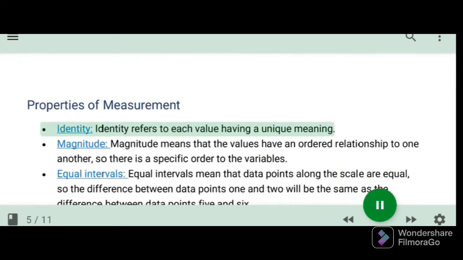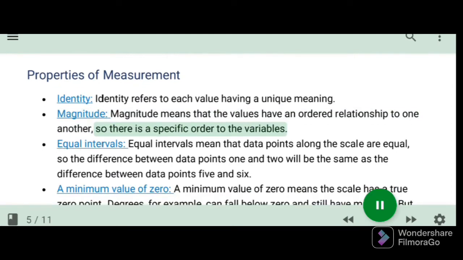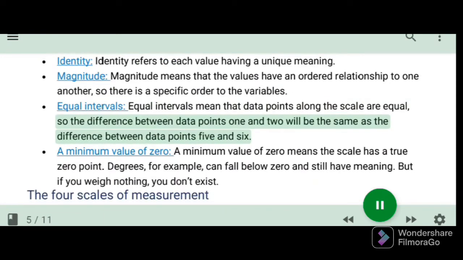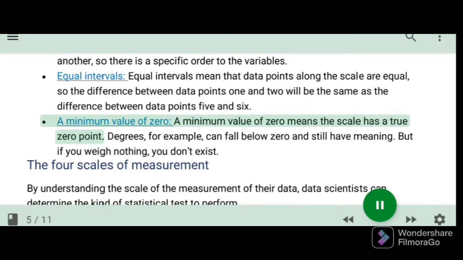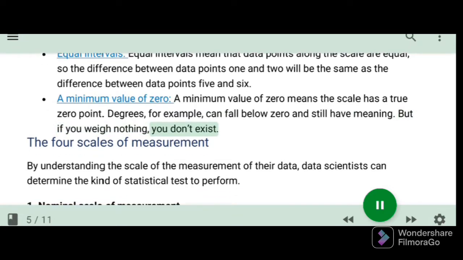Properties of measurement. Identity. Identity refers to each value having a unique meaning. Magnitude. Magnitude means that the values have an ordered relationship to one another, so there is a specific order to the variables. Equal intervals. Equal intervals mean that data points along the scale are equal, so the difference between data points 1 and 2 will be the same as the difference between data points 5 and 6. A minimum value of 0. A minimum value of 0 means the scale has a true 0 point. Degrees, for example, can fall below 0 and still have meaning. But if you weigh nothing, you don't exist.